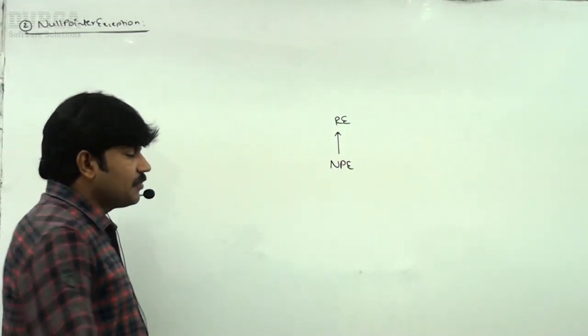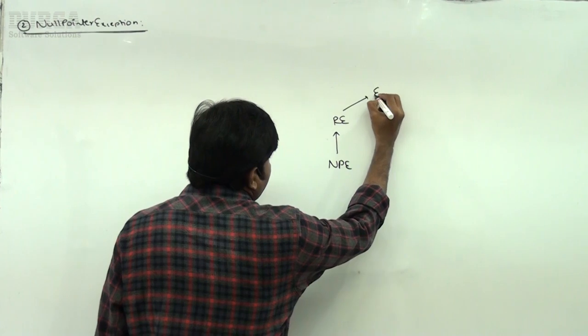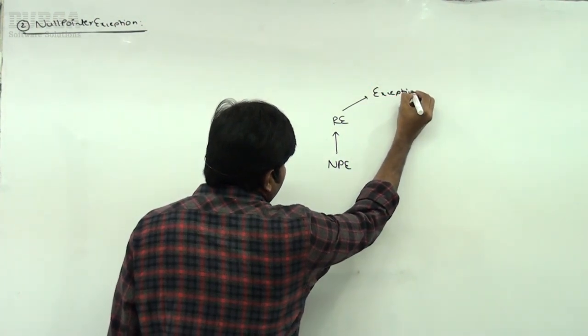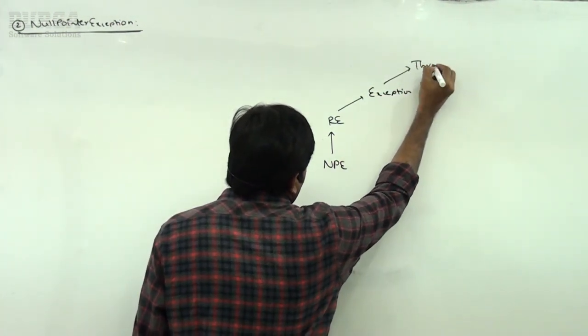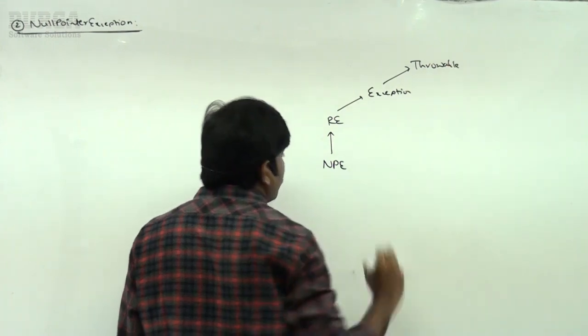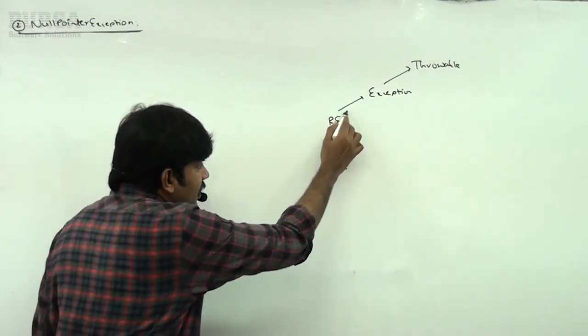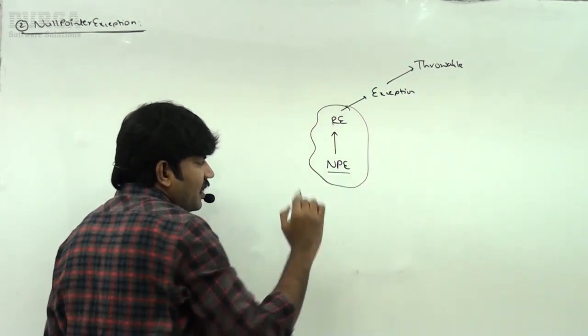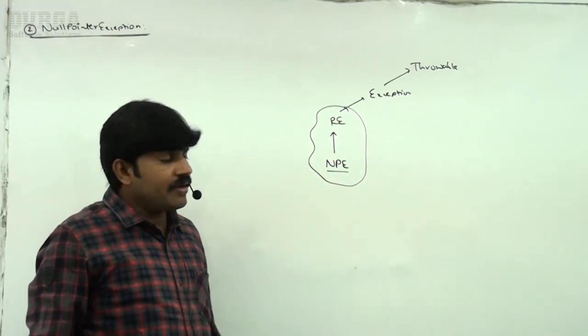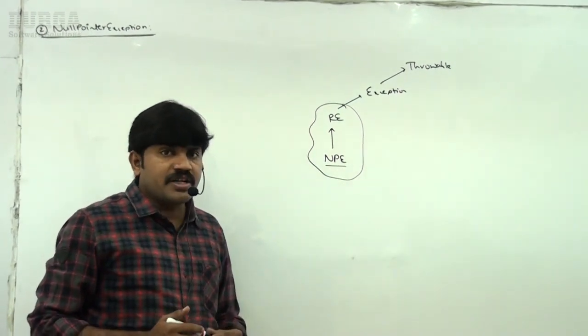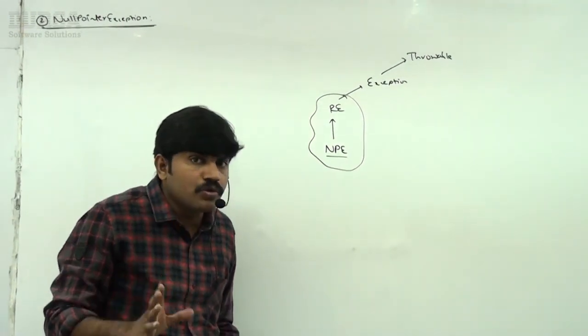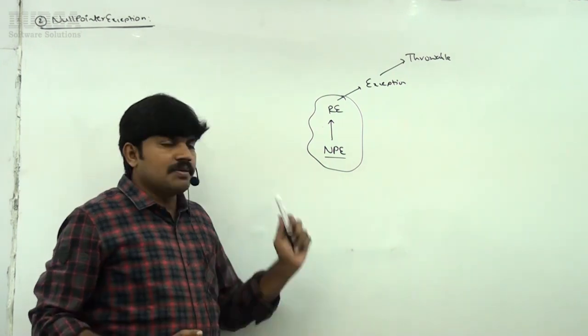Runtime exception is a child class of exception. Exception is a child class of throwable. Do you know runtime exception and its child classes are unchecked? Already you are aware. That's why null pointer exception is unchecked. The compiler never checks whether you are handling this exception or not.